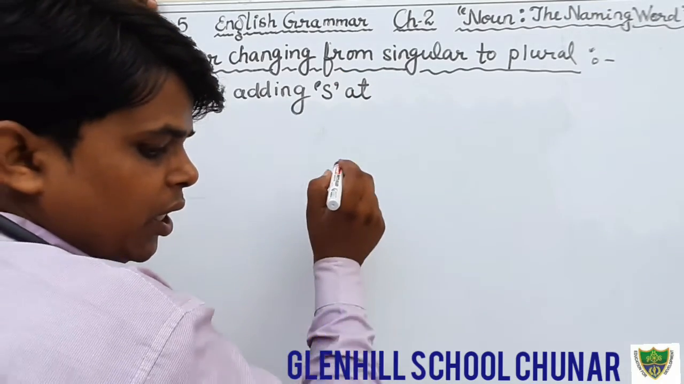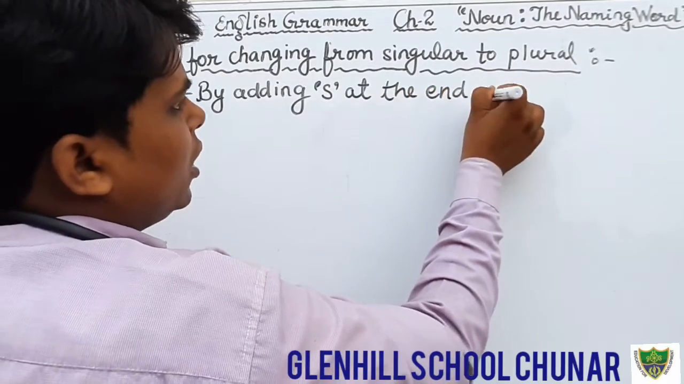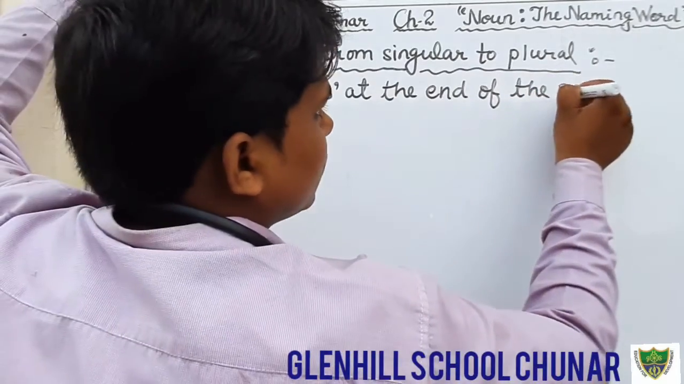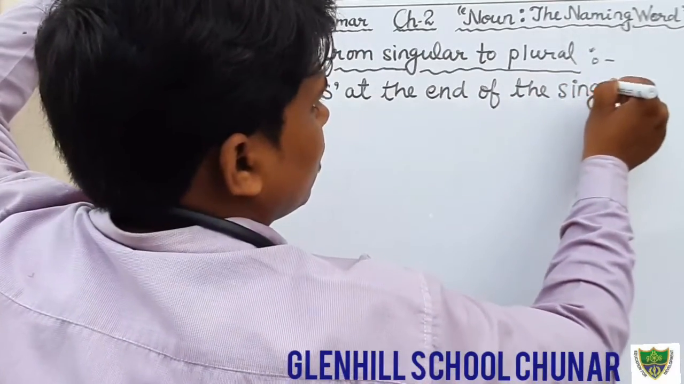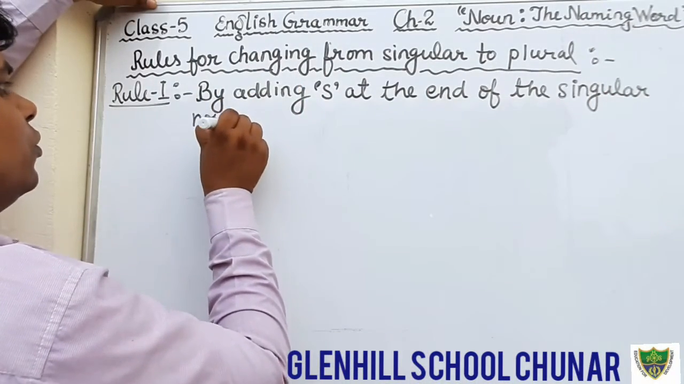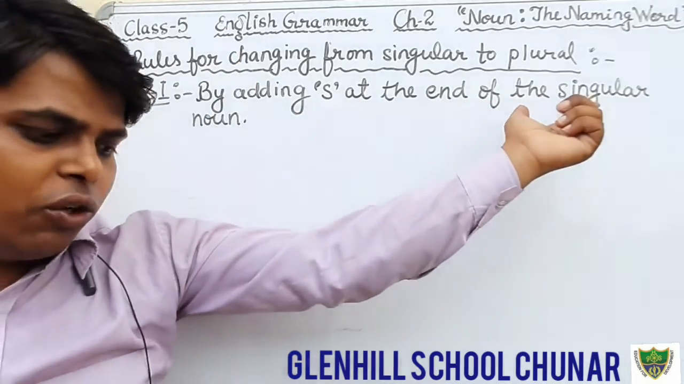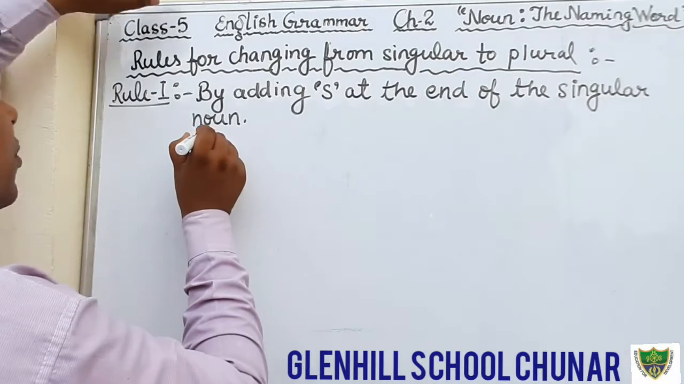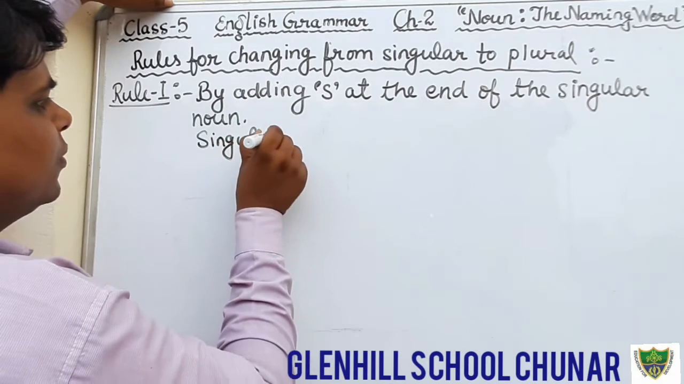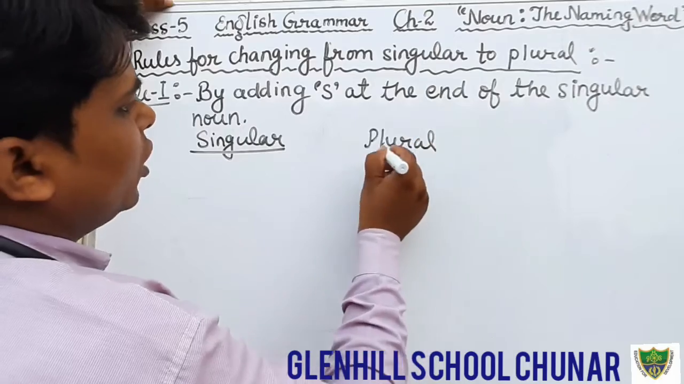S at the end of the singular noun. This is the first rule. Okay, by adding s at the end of the singular noun. Now we will see the examples. We will make two columns, first singular and another plural. Okay, just see.